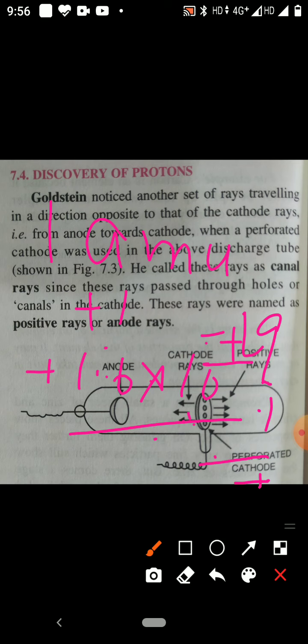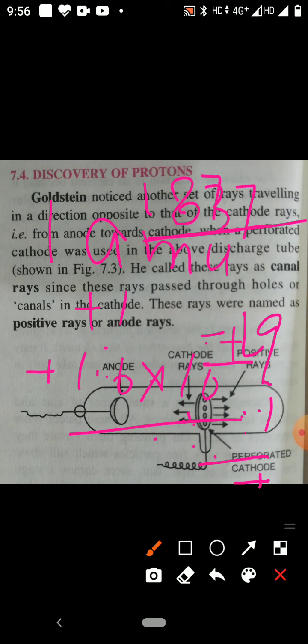It means this positively charged particle's mass is 1837 times heavier than the electron, but its charge is equal to the electron's.